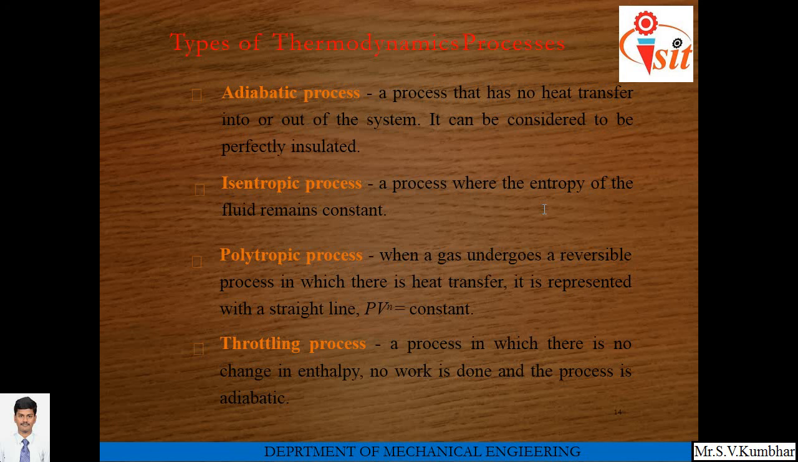Polytropic process is the process when a gas undergoes a reversible process. The heat transfer is represented with the help of the relation PV^n equals constant. Throttling process is a process in which there is no change in enthalpy, no work is done, and the process is adiabatic. That is known as the throttling process.